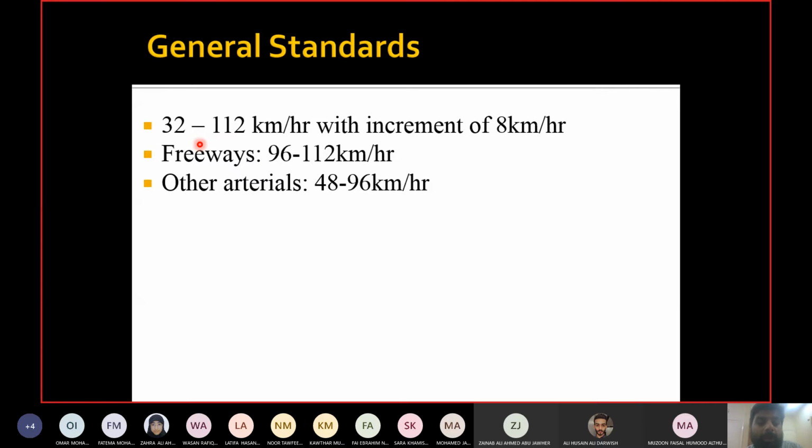If you are designing a freeway, which is a type of rural principal arterial, then your speeds will be very high, 96 to 112 km per hour. If you are designing any arterial which is not a freeway, then your speed can be from 48 to 96. And then other types of roads, collectors and local streets will have a speed of 48 miles per hour or less than that.